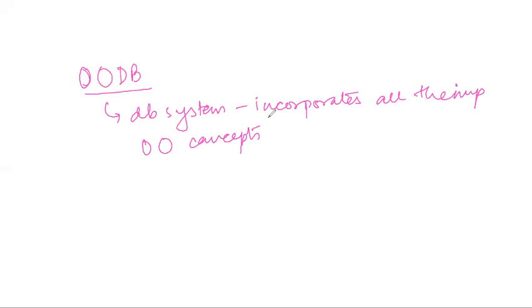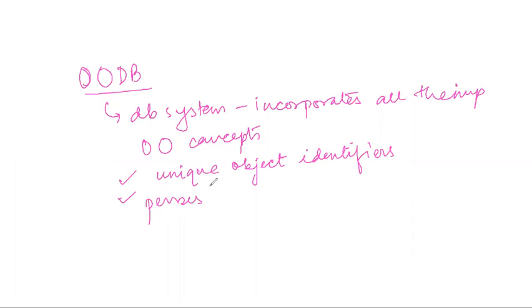Now, in addition to these features, some unique features will also be there. Two very unique or additional features of object oriented database are, one which we just talked about, unique object identifiers, and next is persistent object handling.